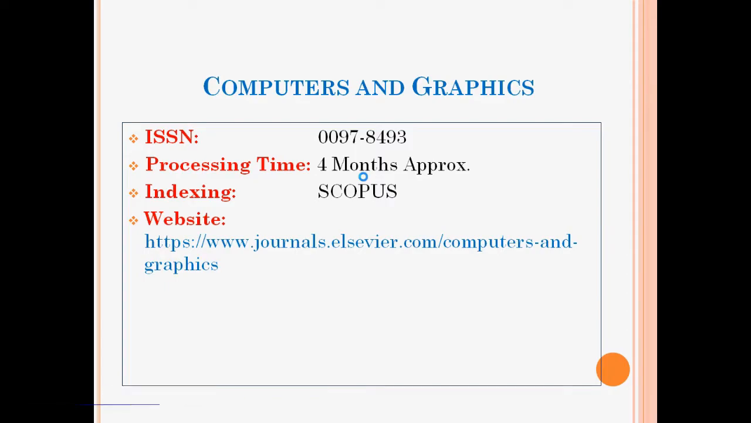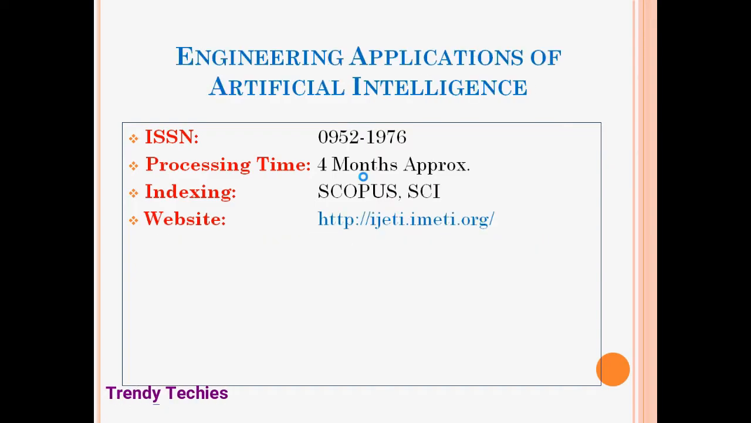Then Engineering Applications of Artificial Intelligence. This is an artificial intelligence journal. Most papers on machine learning, artificial intelligence, and data mining will come under this scope. ISSN is 0952-1976. Approximate processing time is 4 months. It has some ethics to analyze your paper, going through peer review step by step, and this is a very important journal because Scopus and SCI indexing is there. So processing time is approximately 4 months. Website is given below.